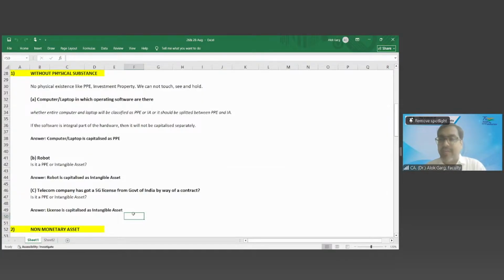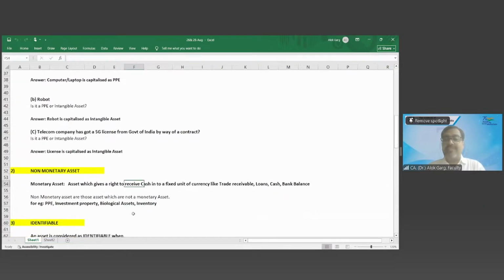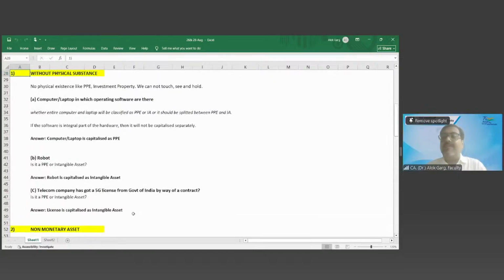But instead of cash, I will put the words: which are going to be realized in fixed units of cash. Monetary asset gives a right to receive cash in a fixed unit of currency, or which is going to be received in a fixed unit of cash. For example, trade receivable, loans, cash, bank balance. Now tell me, inventory. Inventory is available for sale. Whether inventory is a monetary asset or a non-monetary asset?